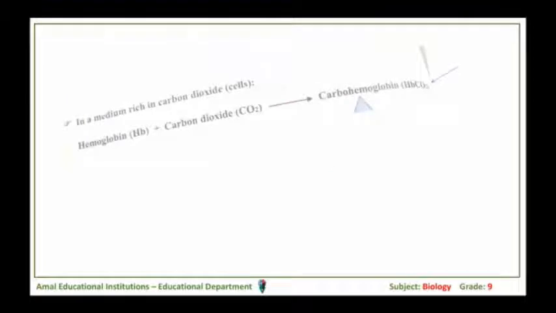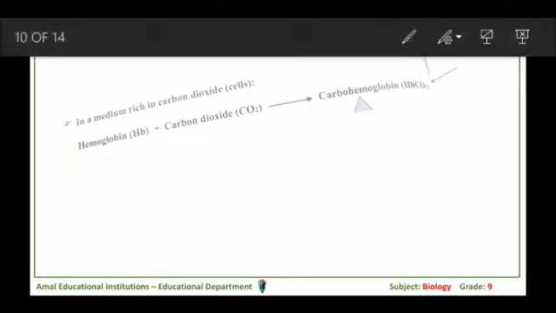What happens in a medium rich in carbon dioxide? What is the medium that is rich in carbon dioxide? It is the cells. At the level of cells, as we said in the previous slide, there was oxyhemoglobin. Oxygen is released to the cells and hemoglobin is free. Now hemoglobin binds to carbon dioxide and becomes carbohemoglobin.